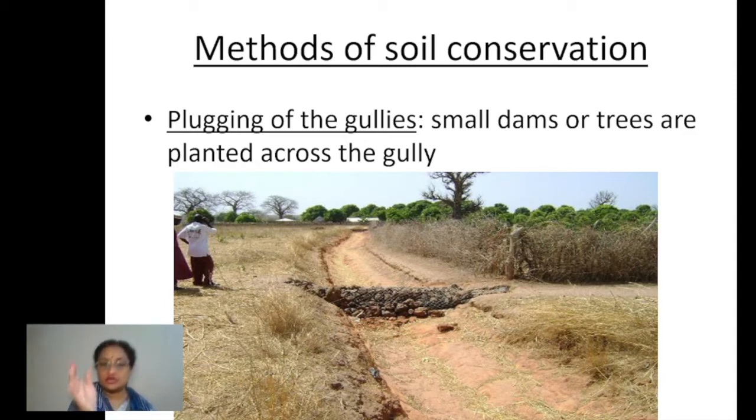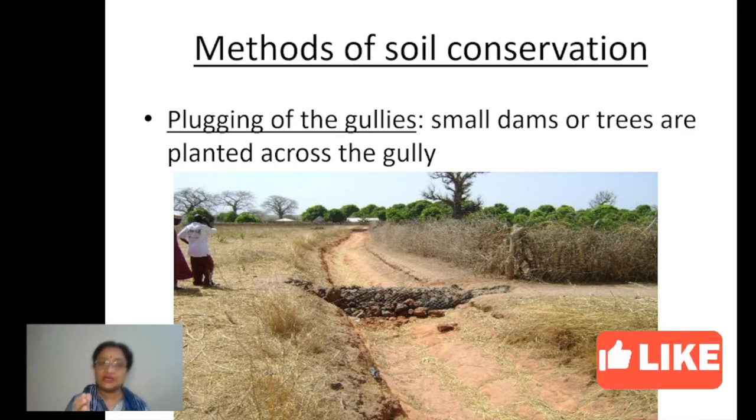The plugging of the gully will stop the flow of water. In this way it will stop the soil which is carried by the water, right? So the soil is dropped there only, on one side of the obstruction which is made there. It can be in the form of trees, it can be in the form of several bushes, or any structure. Suppose bricks or stones can be taken together to create some obstruction in the way of the flow of water, right?